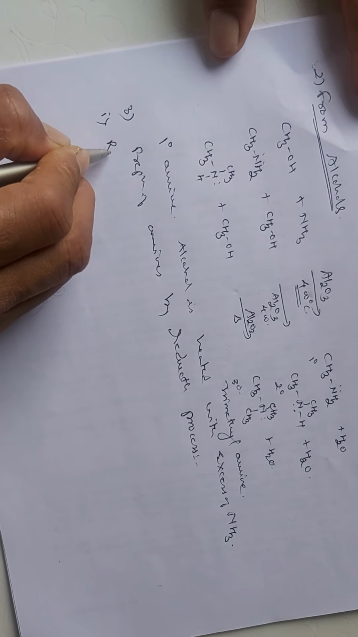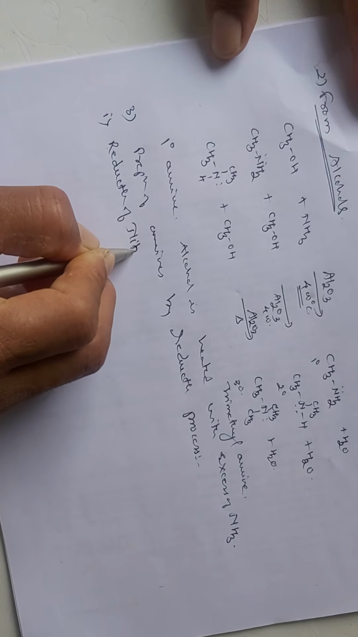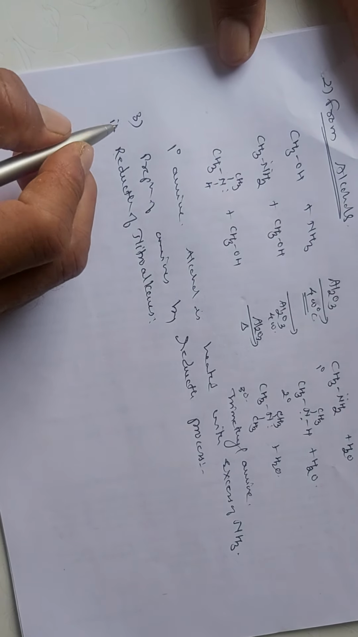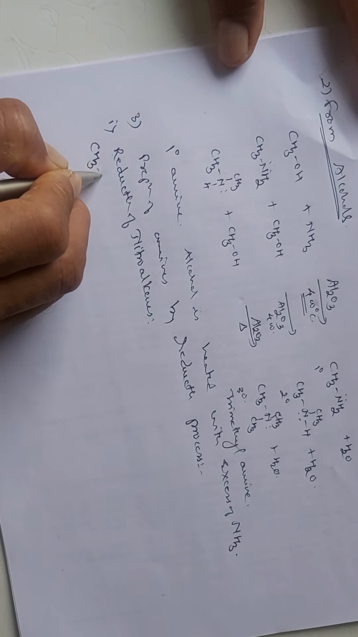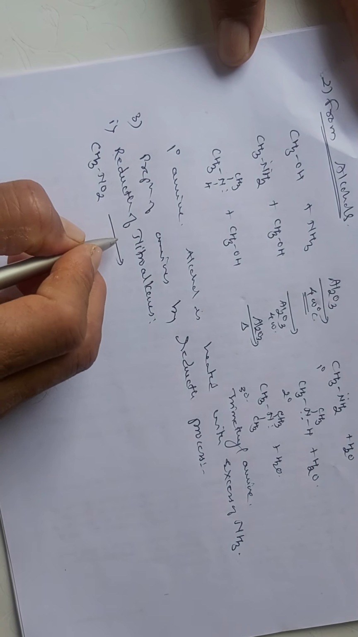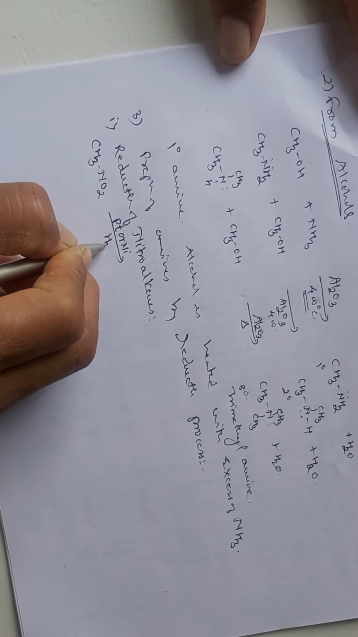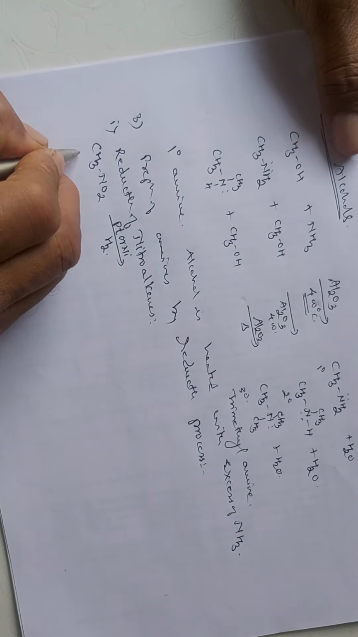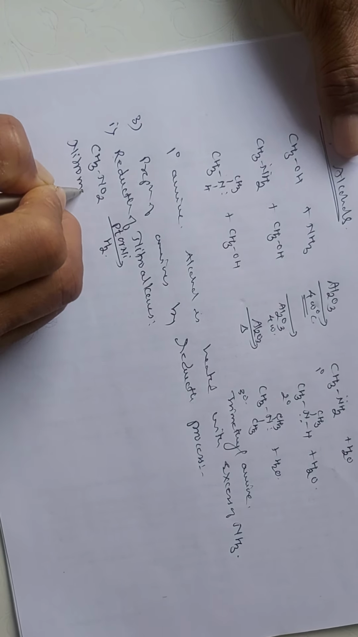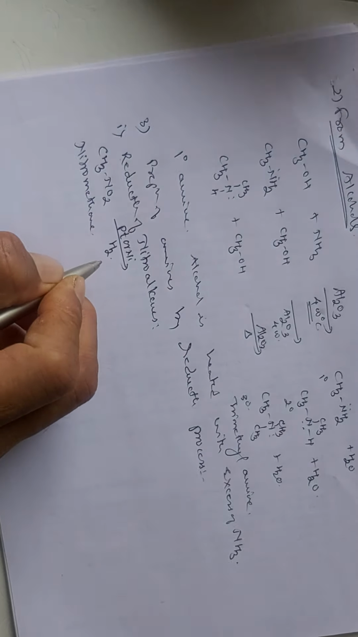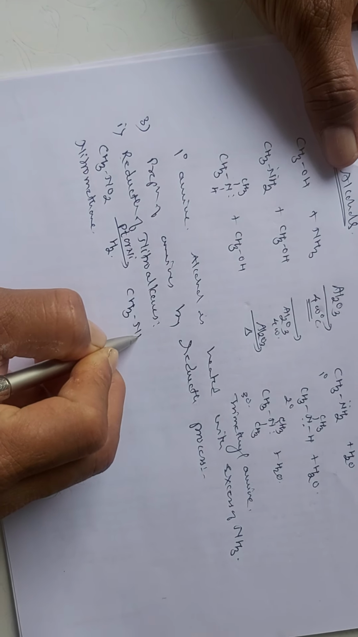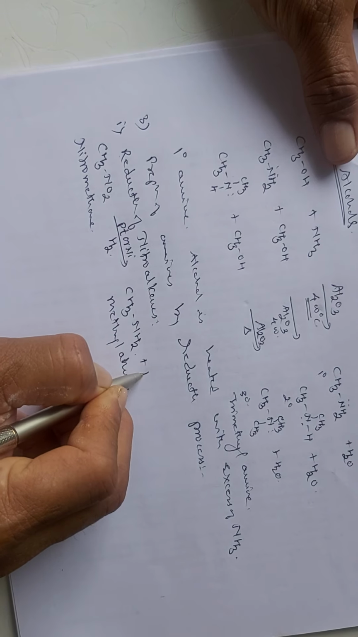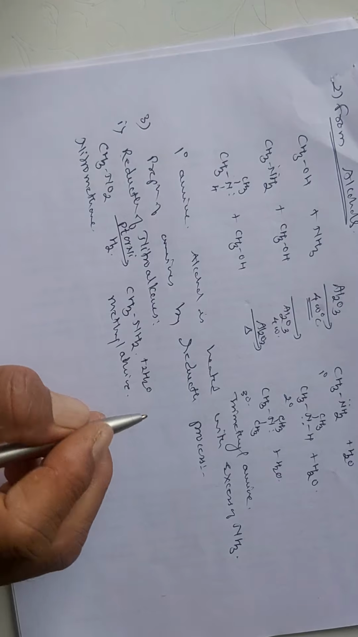So the first is the reduction of nitroalkanes. Nitromethane, that is CH3NO2, on reduction with platinum or nickel in presence of hydrogen, we get the formation of methylamine, plus 2 H2O. So in this way, the reduction is being carried out.